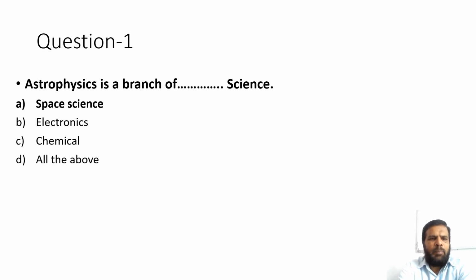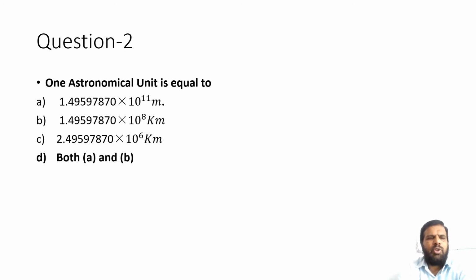Question number 1. Astrophysics is a branch of dash science. Option A, space science. Option B, electronics. Option C, chemical. Option D, all the above. The correct option is space science. Question number 2.